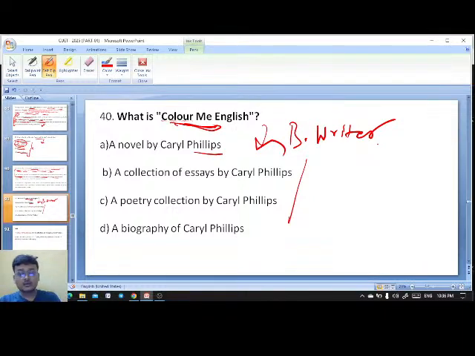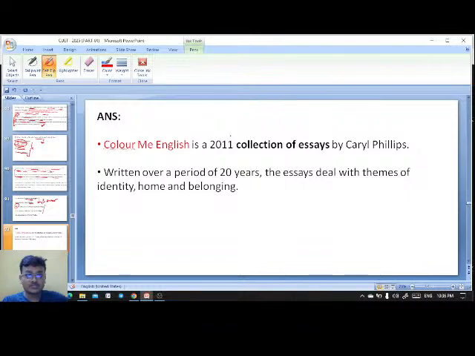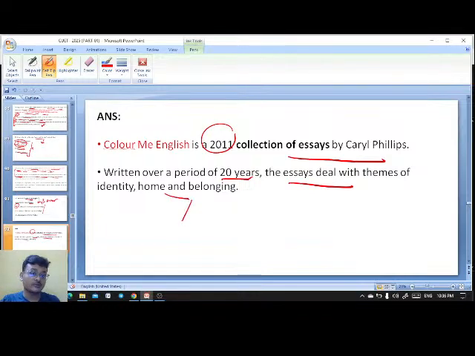Here you see that it is a collection of essays by Carol Phillips. Exactly, Colour Me English is a 2011 collection of essays by Carol Phillips. Written over a period of 20 years, the essays deal with the themes of identity, home, and belonging.